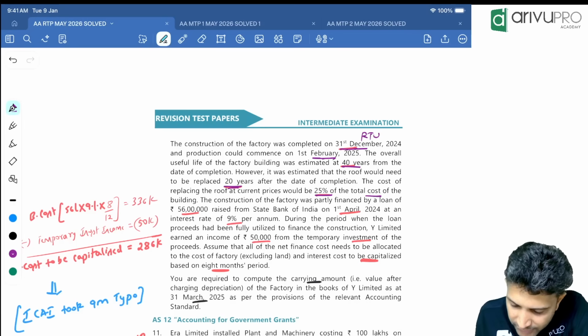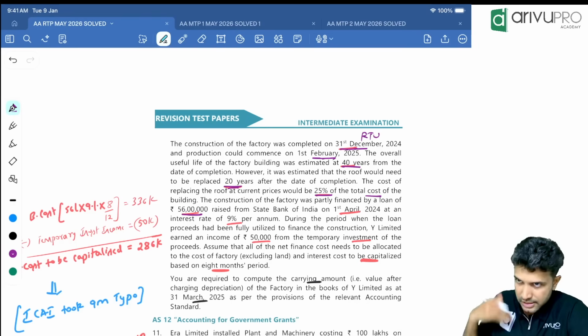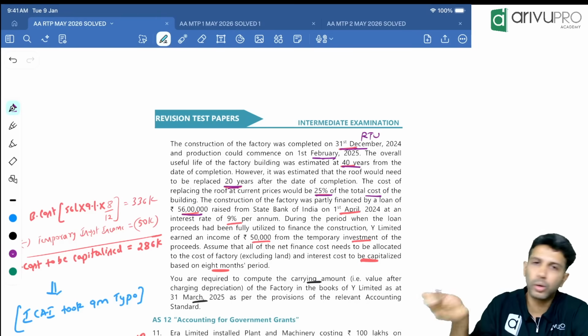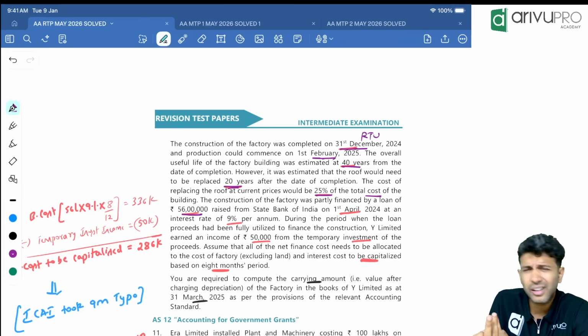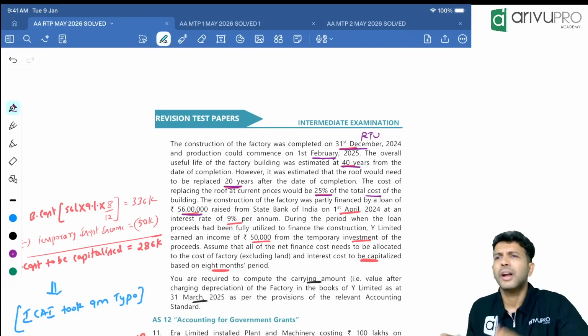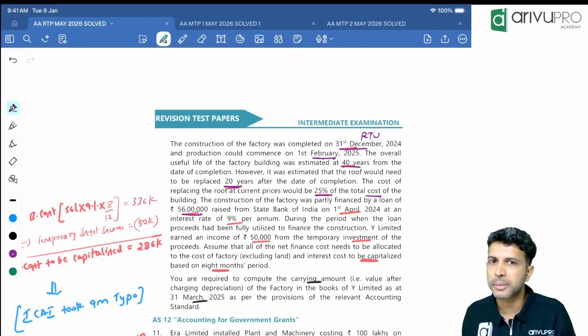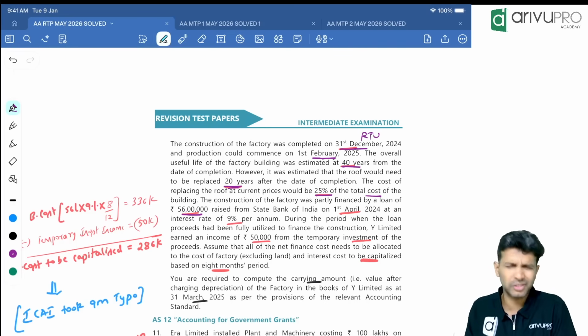Construction of the factory was financed by a loan of 56 lakh. This is because to construct the factory you have taken a loan. So it's a factory, and the construction period is 10 months. Ideally we take 12 months to be a substantial period of time for qualifying asset purposes. But here we will check.